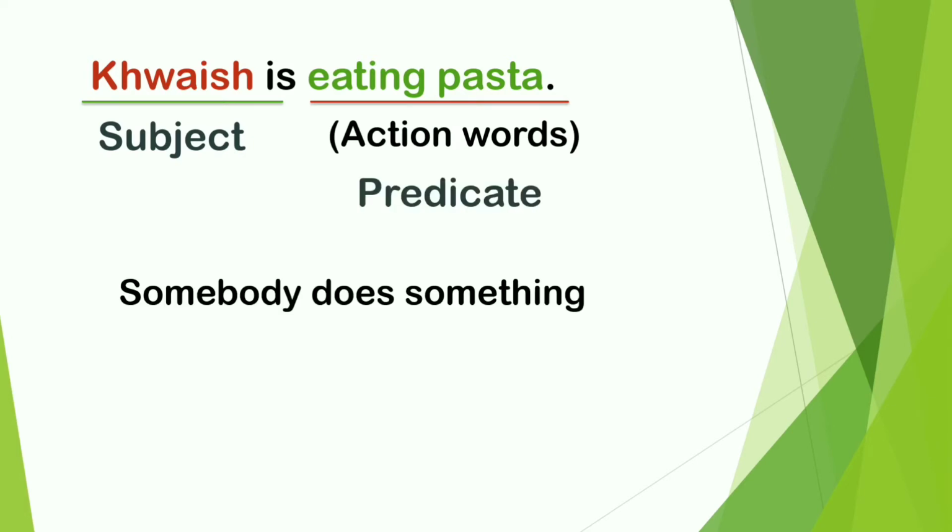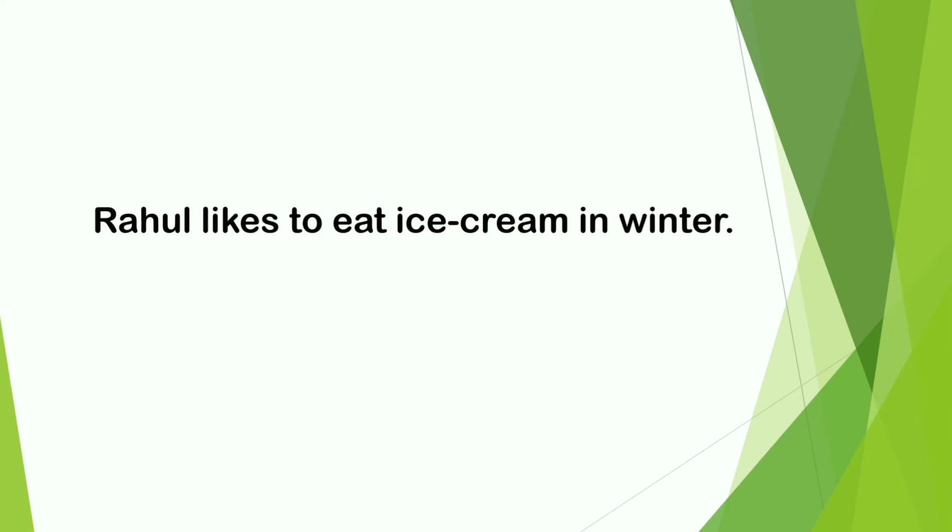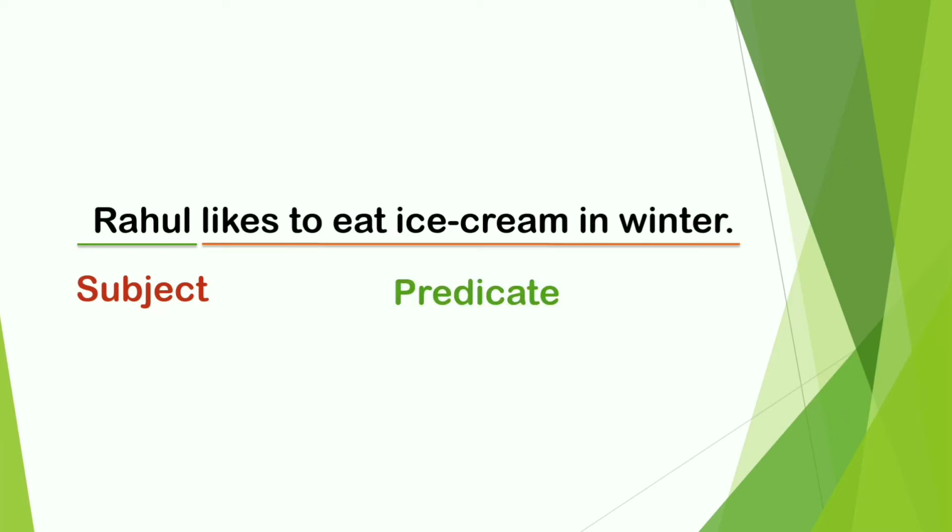So it's like somebody does something. Chris is eating pasta. So there are two parts of a sentence, subject and predicate. Here in this example, we are talking about Chris, that is the subject, and Chris is doing something, eating pasta. So eating pasta is the predicate. Let's take another example. Rahul likes to eat ice cream in winter. Who are we talking about in this sentence? Rahul. So Rahul is the subject of this sentence, and likes to eat ice cream in winter is the predicate.